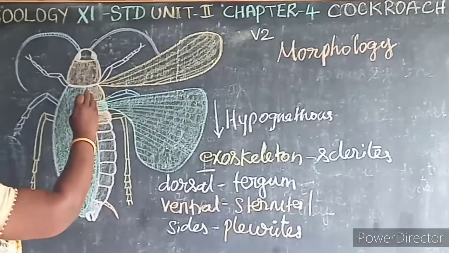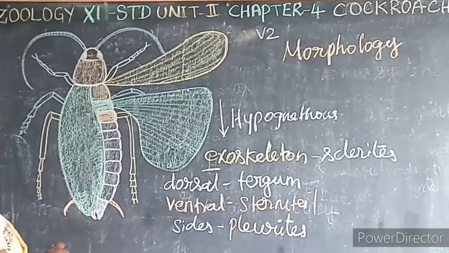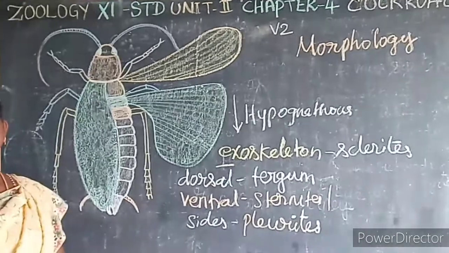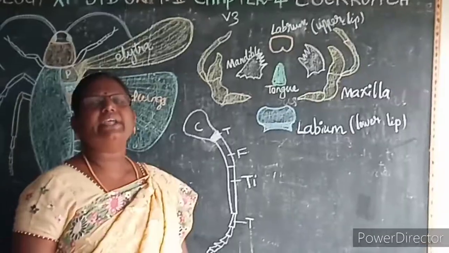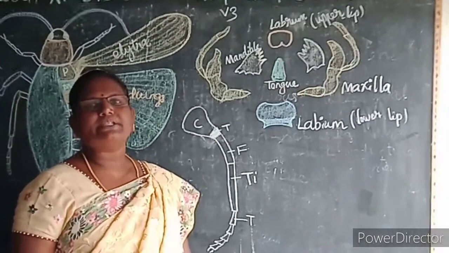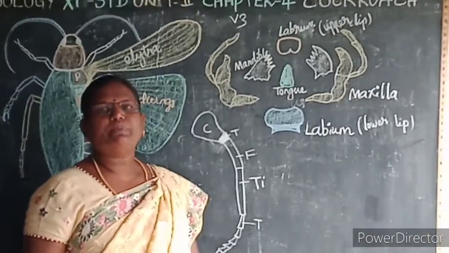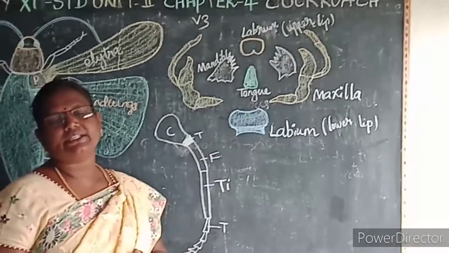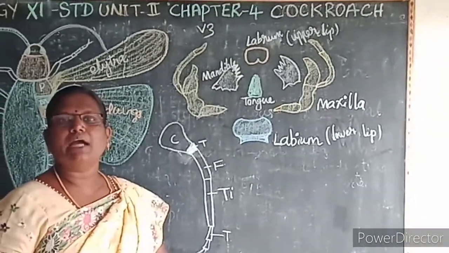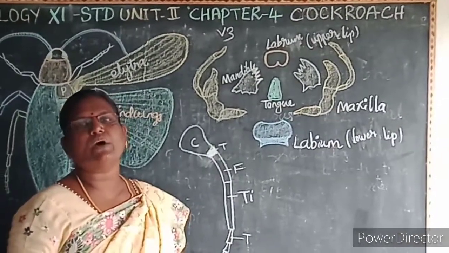What is a hypognathus? If the mouth parts are placed downwards, then it is known as hypognathus. Next we will see about the mouth parts of the cockroach. If the mouth parts are placed downwards, then it is known as hypognathus.